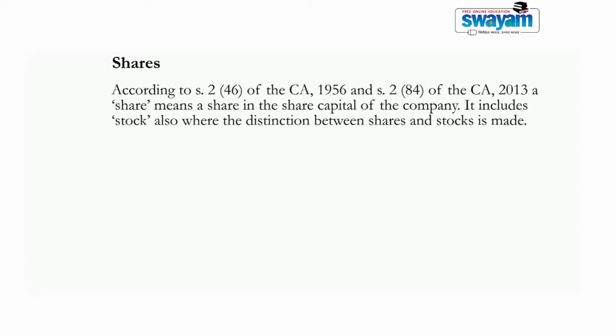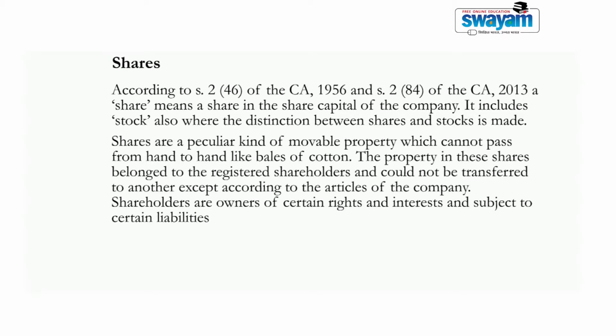The possession is with the company, because the company is using that money, whereas the certificate or the evidence is with the shareholder that he is holding so many shares. The evidence that he is holding this property, which is in possession of the company, is in the form of a share certificate. So the nature of shares is that they are a property which is chose in action rather than chose in possession.